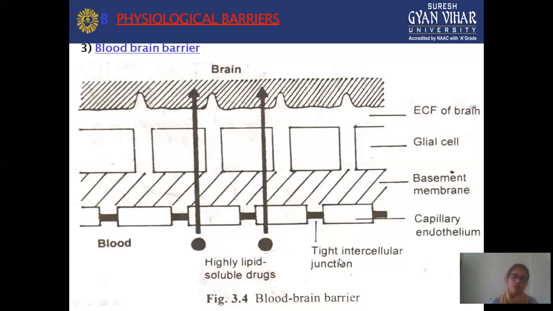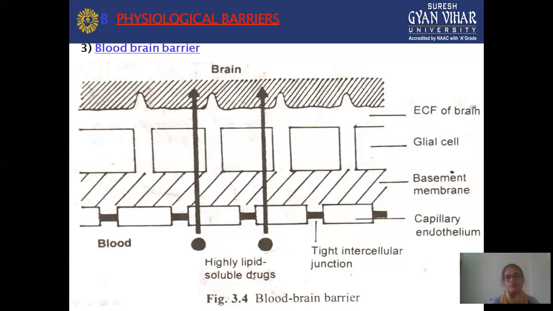You change your formulation or use certain excipients which easily cross the membrane, or maybe you modify your drug to convert it into a lipophilic drug, so it can easily transfer. So there are certain problems which show up during transportation of the drug across the cell membrane or blood-brain barrier. In the blood-brain barrier there is also extracellular fluid, and a glial cell is an additional cell, with just a basement membrane and capillary endothelium.